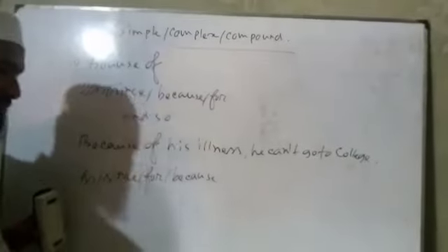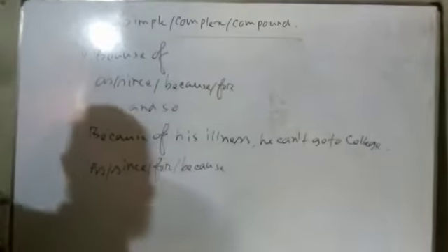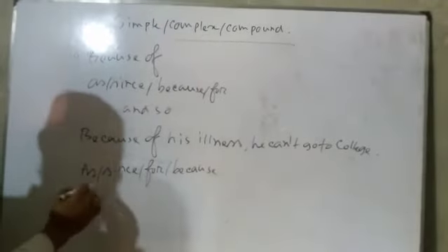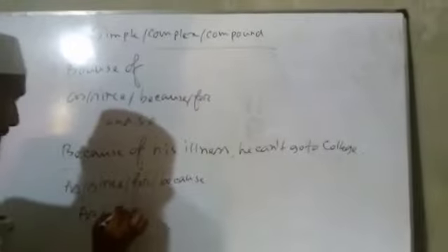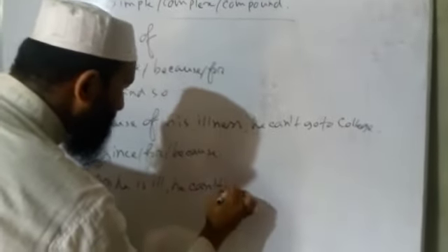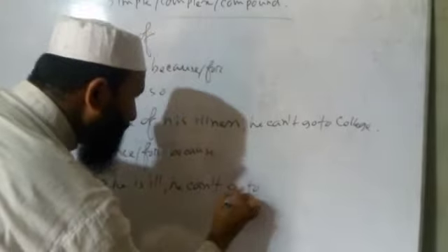But in case of for and because, the last clause will be in front. So we can say, as he is ill, he cannot go to college.